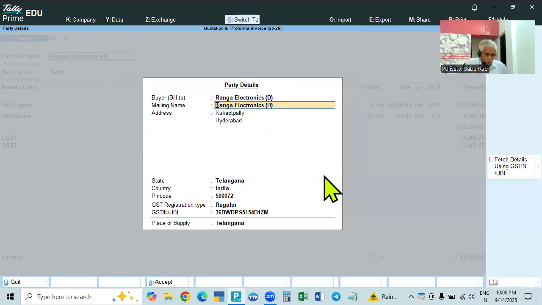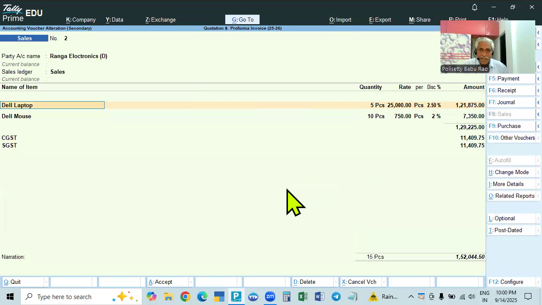Similarly in the entry, that is the sales voucher or invoice, they may ask for more than 5 pieces. Suppose the quotation is very favorable to them compared to other suppliers, so they may ask for 10. We can change the quantity to 10 pieces, or if they ask for 20 pieces, we can change the quantity.